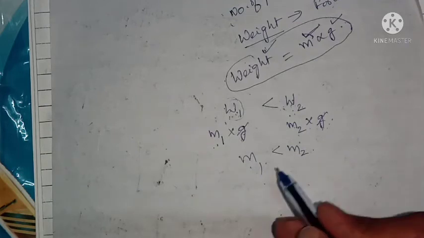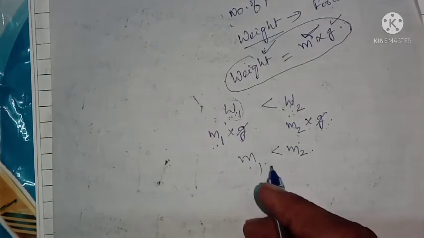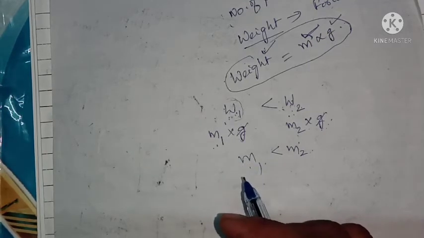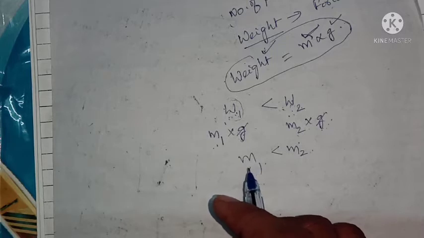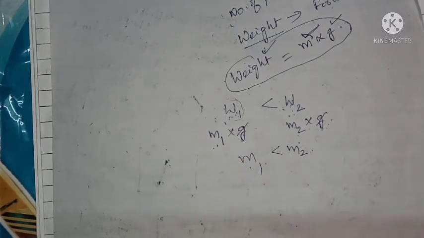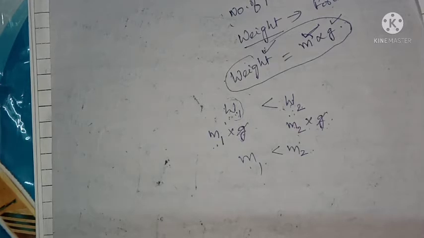The SI unit of mass is kilogram. And we also measure in different units, that is milligram, microgram, nanogram, picogram. In this way we measure the mass of the body.